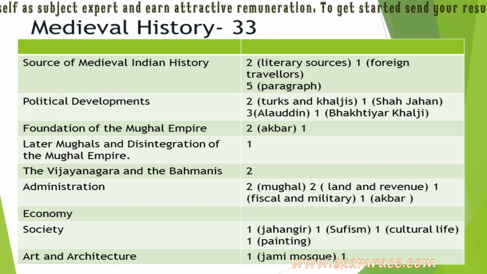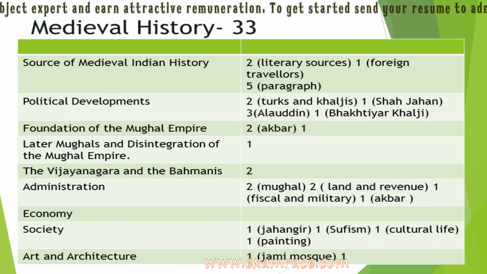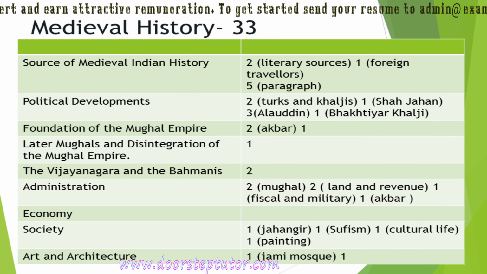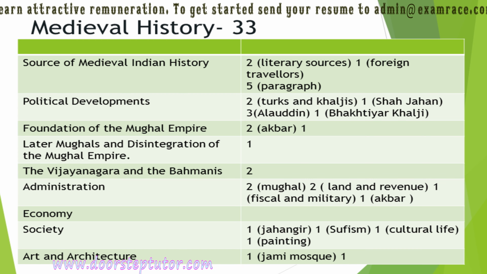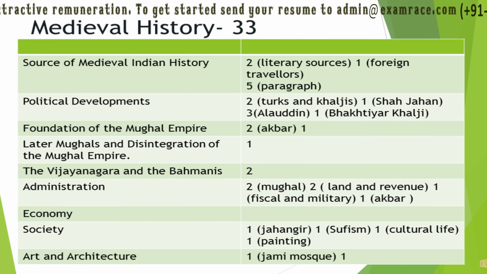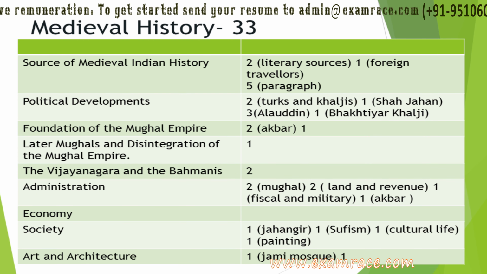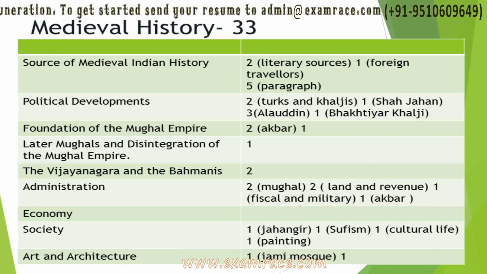7 questions came from the political developments. Out of these 7, 2 were related to Turks and Khiljis, 1 was related to Shah Jahan, 3 questions were related to Alauddin and 1 was related to Bakhtiyar Khilji.